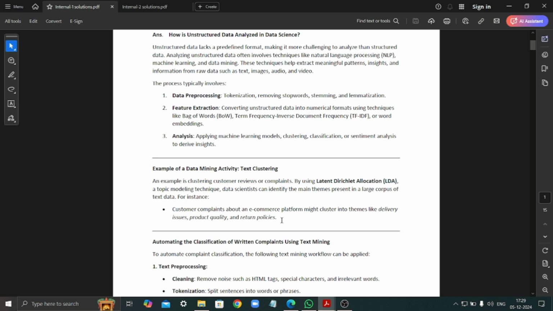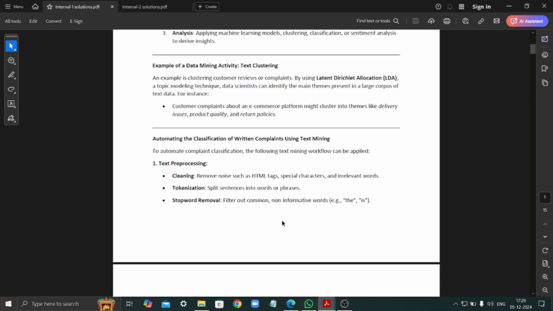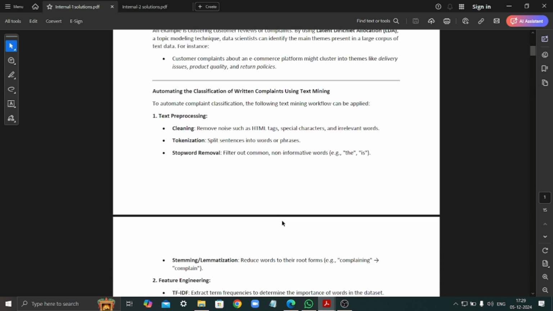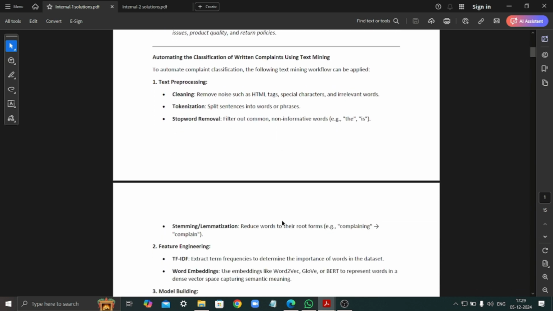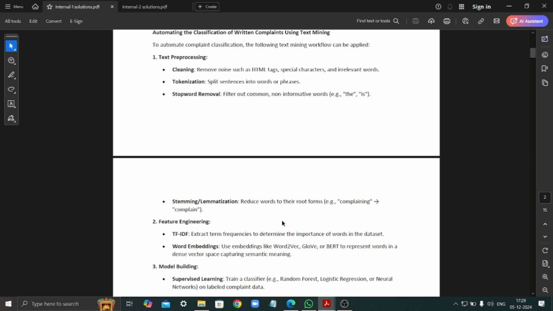Now we have automating complaint classification. To automate the complaint classification, we can use the following text mining activities, which is text pre-processing, which involves cleaning, tokenization, stop word removal, and stemming and lemmatization. So cleaning is to remove noise such as HTML text, special characters. Tokenization is to split the sentences and assign them tokens.